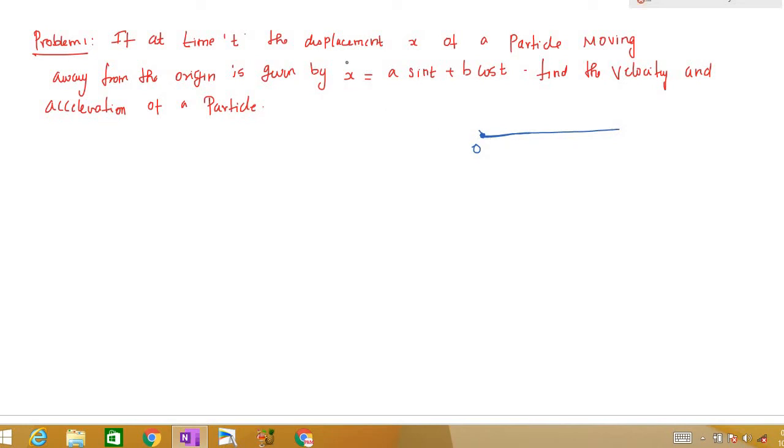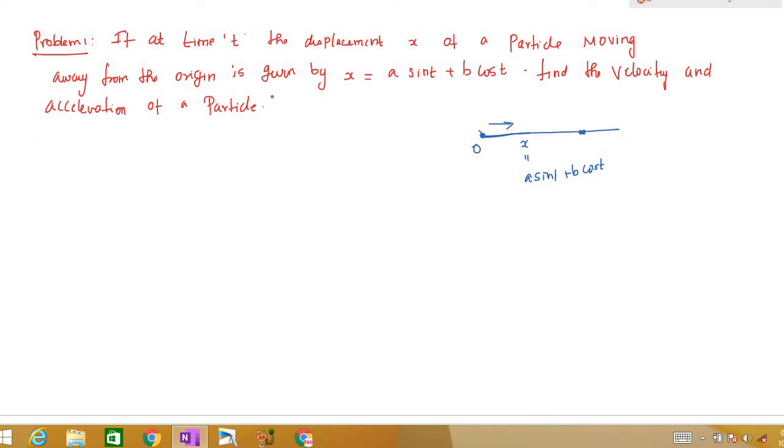For example, if at position p the particle is moving away from the origin, and the displacement here is given to be a sin t plus b cos t. That is why the displacement is given. If at time t the displacement x of a particle moving away from the origin is given by x is equal to a sin t plus b cos t, find the velocity and acceleration of the particle. Very easy as that.